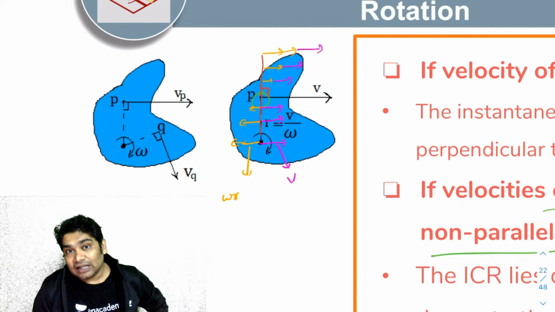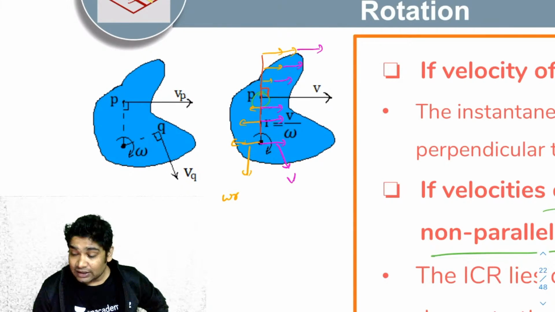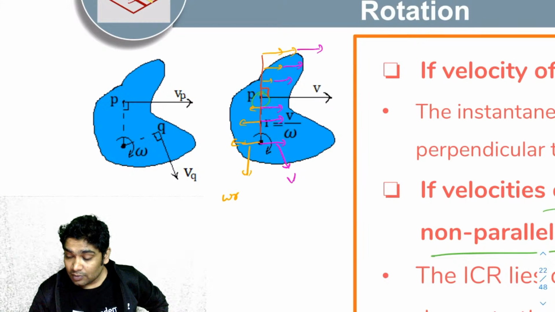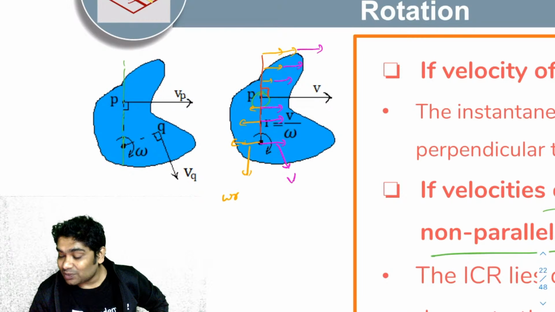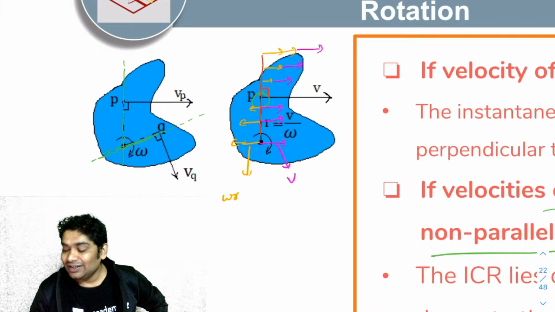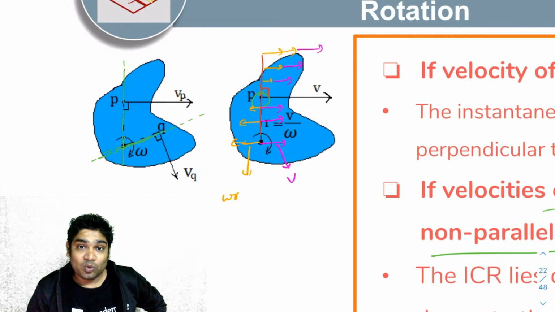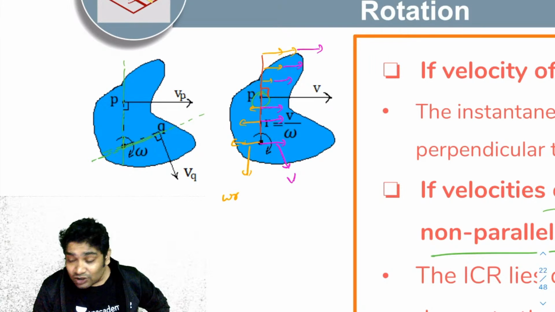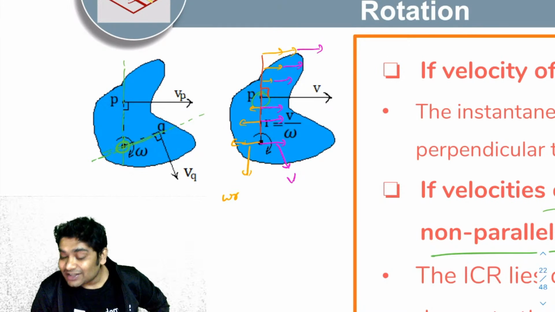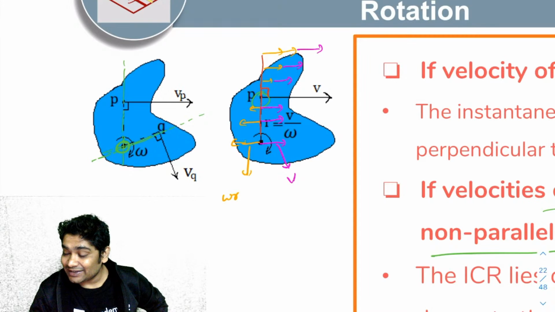So the ICR lies on this line because P's velocity is like this, and the ICR should also lie on a line which is perpendicular to the V vector of Q. So of course the point of intersection of these will represent the ICR.